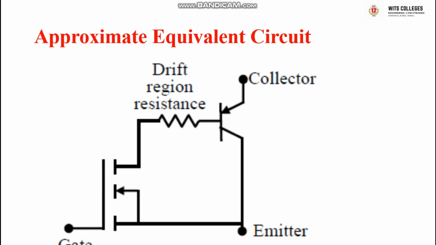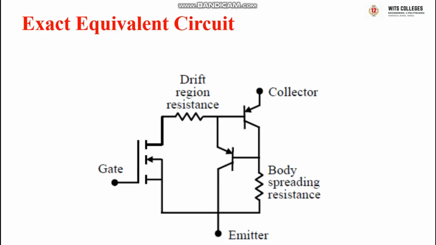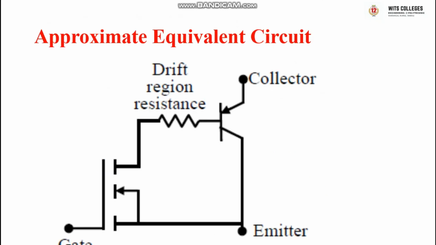In the approximate equivalent circuit, if you observe carefully, the body resistance offered by the body region is omitted. We have the MOSFET gate, collector, emitter, and one BJT with the drift region resistance only. Drift region or drain resistance is offered by the drift region.